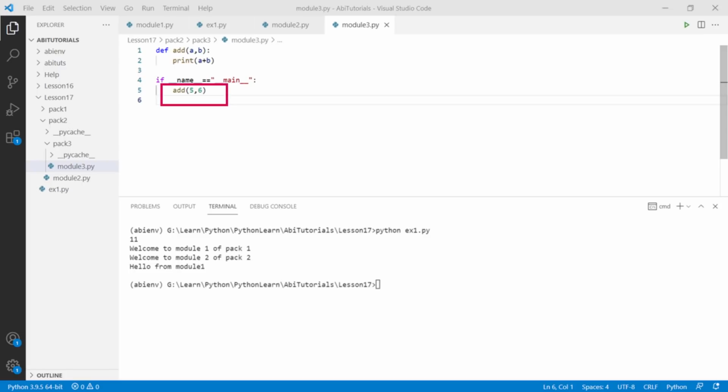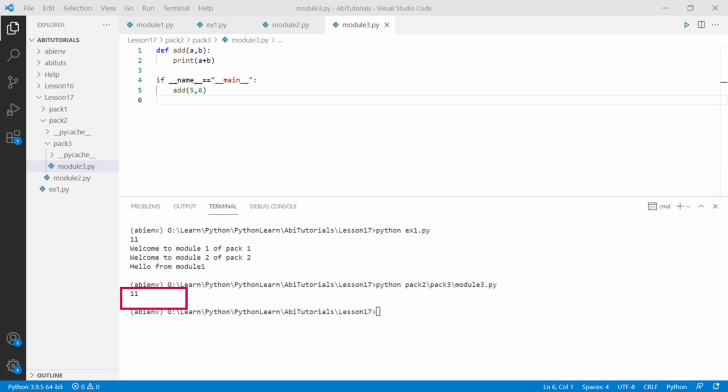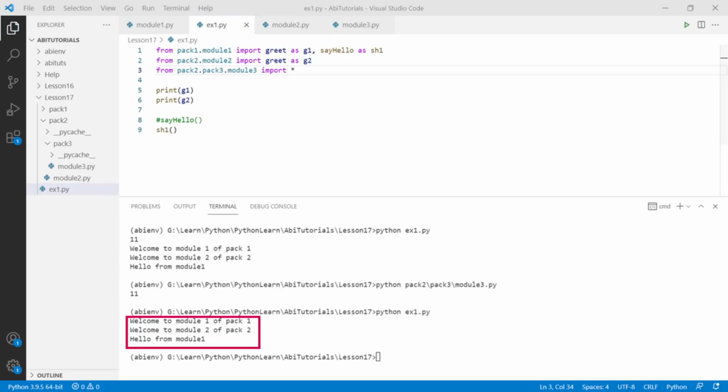So now if you run the module3.py directly, it will execute and give you the result. For example, from within the lesson 17, let's execute the command python pack2\pack3\module3.py will give you the result 11. However, if you go back to ex1.py and run python ex1.py, you will not get the 11 as you have received before.